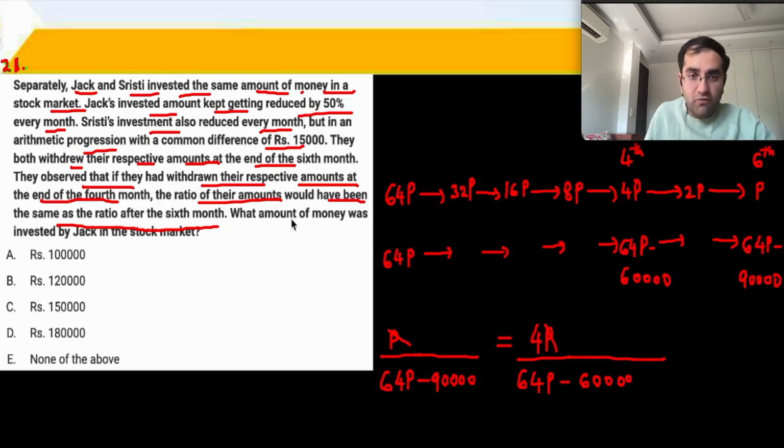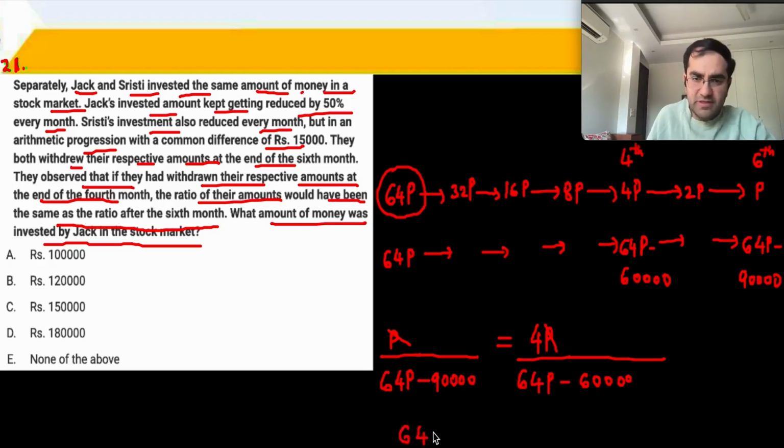What amount of money was invested by Jack in the stock market? That is 64p. So we need to simply solve this basic cross multiply, and you will get 64p is equal to 1 lakh. A part is the right answer for question 21.